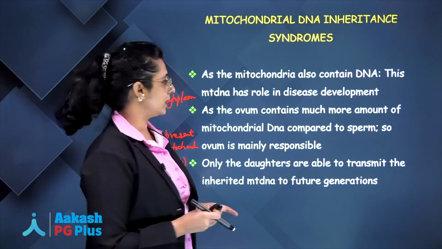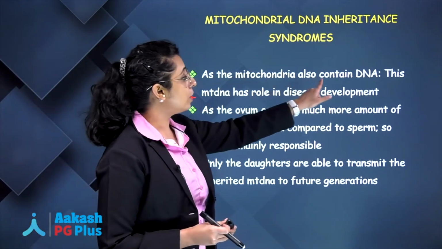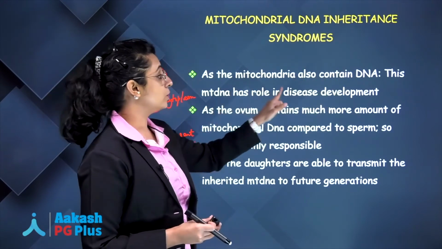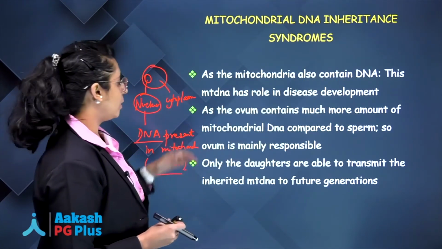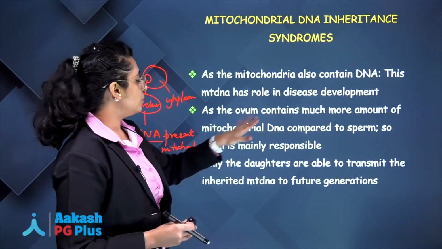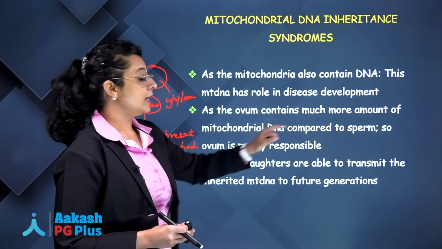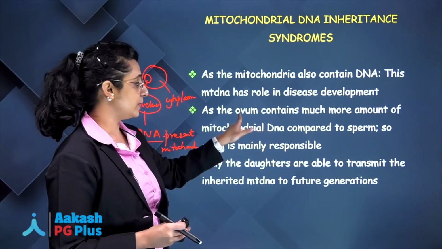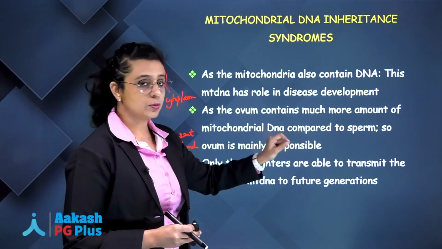That is clear, okay. So, as the mitochondria also contains small amount of DNA, this DNA has a role in disease development. Now, ovum contains much more amount of mitochondrial DNA compared to sperm. So, usually more amount of mitochondrial DNA is present in ovum compared to sperm, okay.